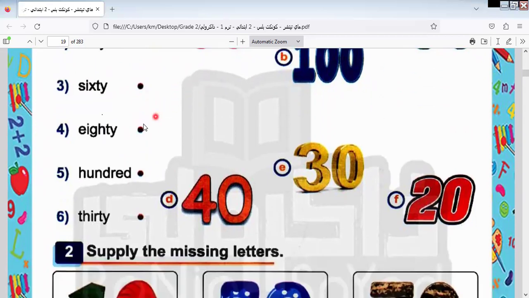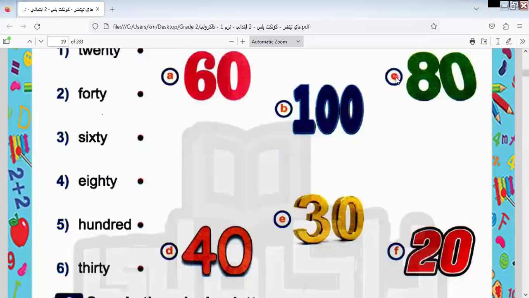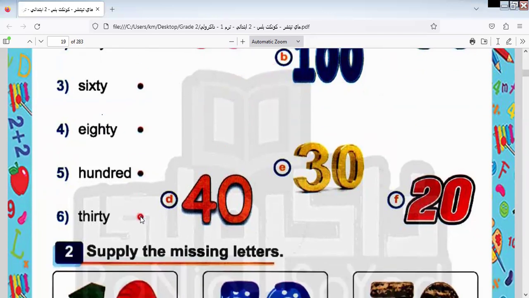Number 3 by letter A: 80. Which one is 80? Number 4 by letter C: 100. Number 5 by letter B: 30. Number 6 by letter E. This one by this one.